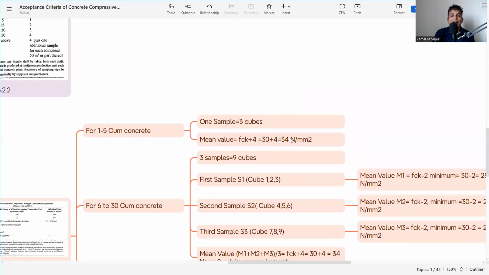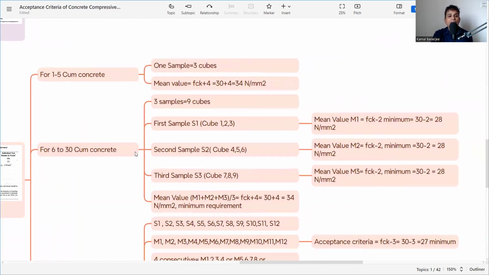So if we are getting the mean strength of 3 cubes F34, then it is acceptable for the M30. Now the second criteria: if my concrete is 6 to 30 cubic meter, what will be my sample size? This is 3 samples and we will take 9 cubes. Now we have to sample 1, sample 2, sample 3.